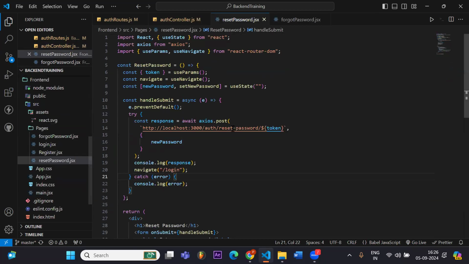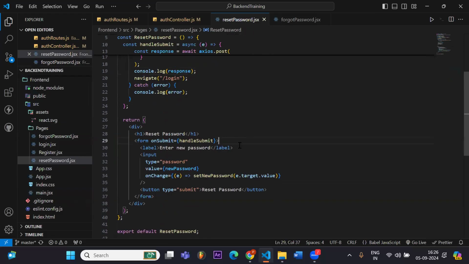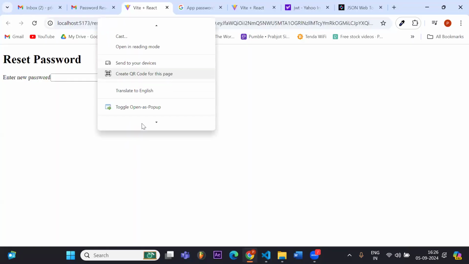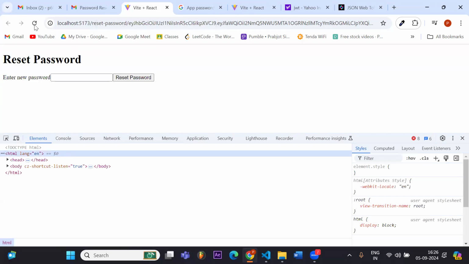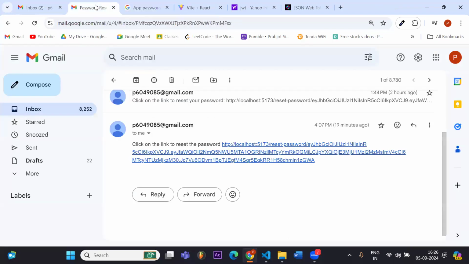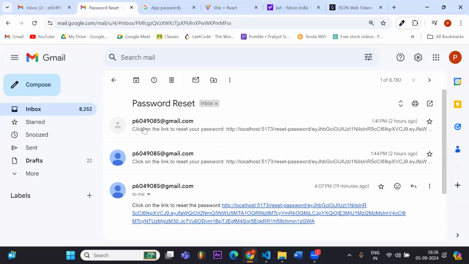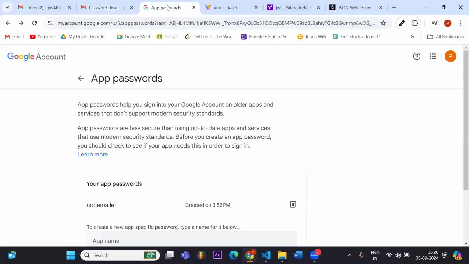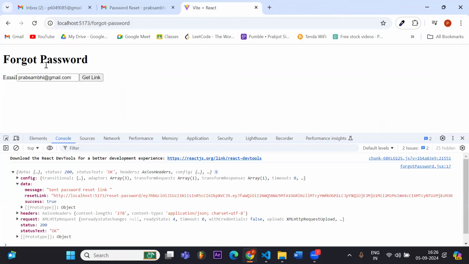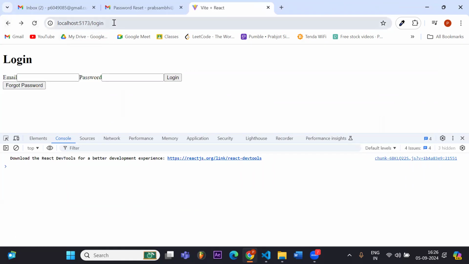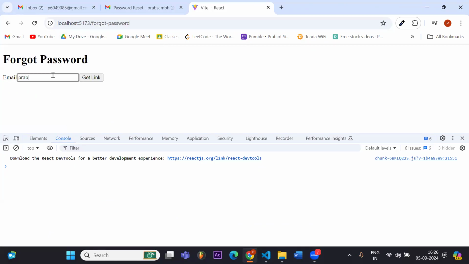Yeah, we were on the front end. We were working on this link. Let's see if we are able to reset our password. So we will do this process again. Where were we? So let's refresh everything. Right now I'm at login. Let's say I don't know the password. I will click on forgot password, write my email, and get link.